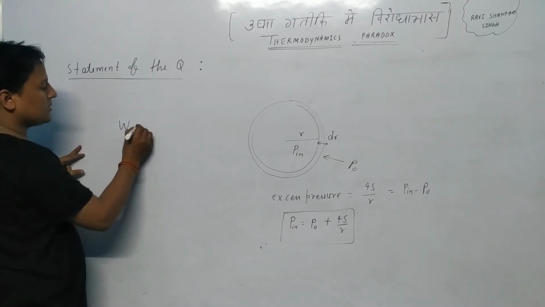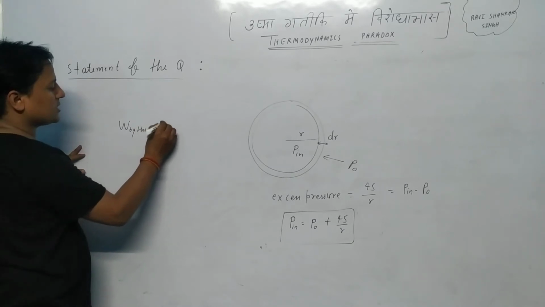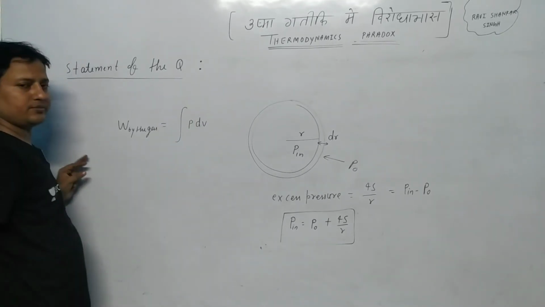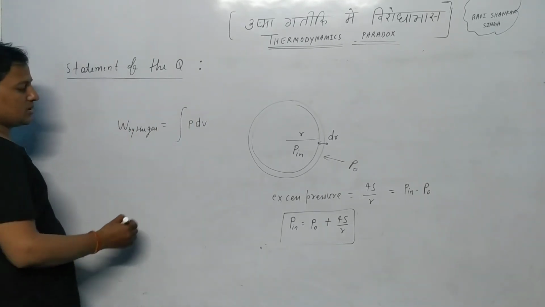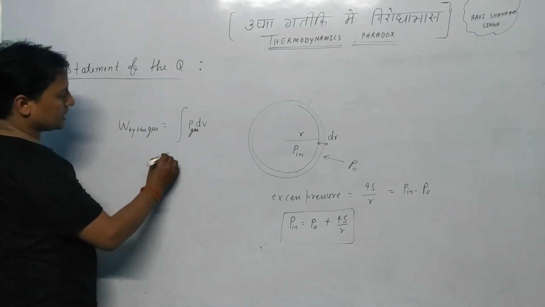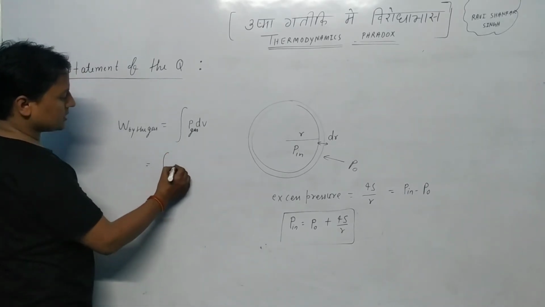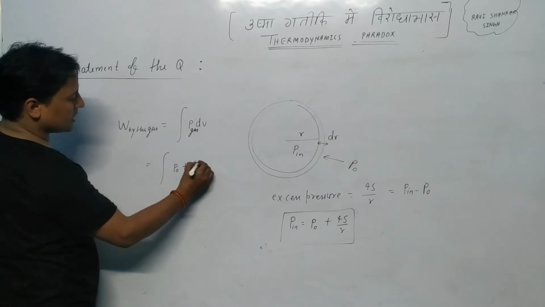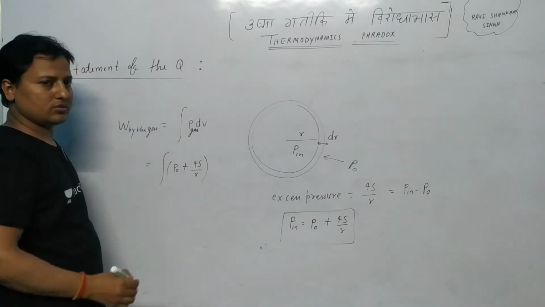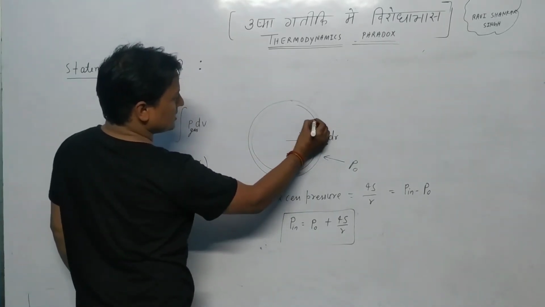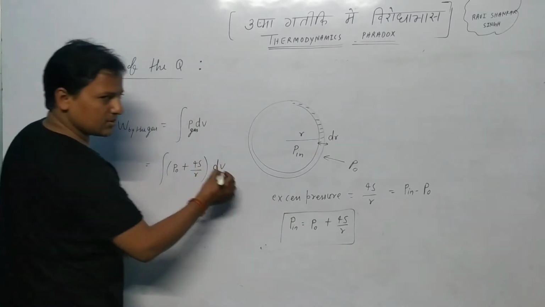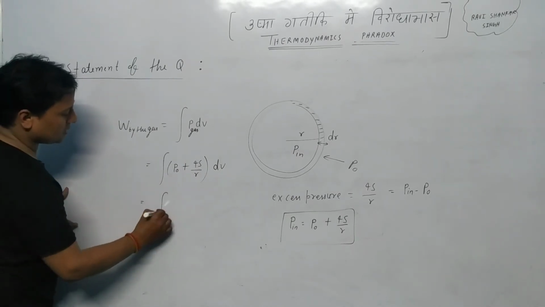So what will be the work done by the gas? Work done is always defined in thermodynamics by the integral of P dV. This P is the pressure of the gas, which is the pressure inside. So we can write P naught plus 4S upon R, and dV is the change in volume. Because the thickness is negligible, we can say dV in one step.